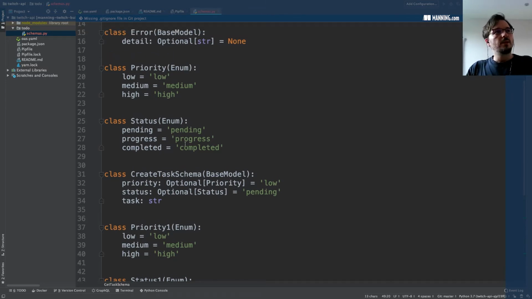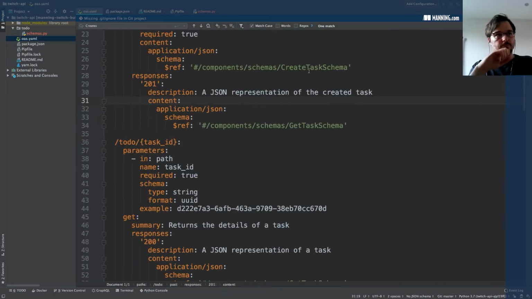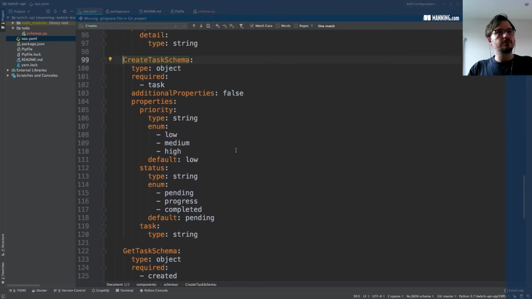Now, in the OpenAPI specification file that is here, if we go to this schema, the enumeration is embedded in the definition of the schema. So we don't have an external object that represents the enumeration. Now, Pydantic doesn't do it that way.